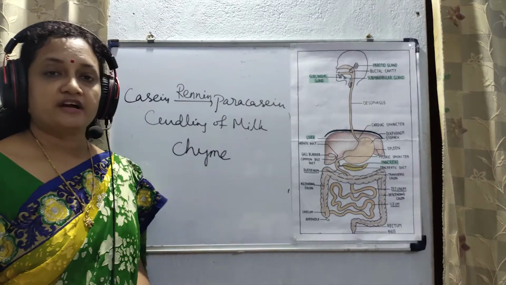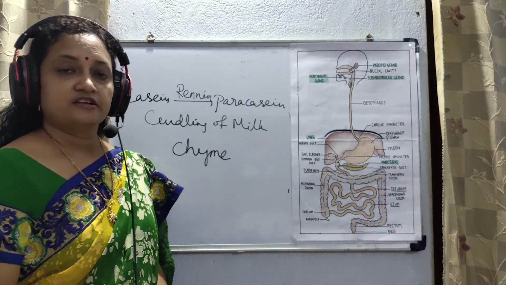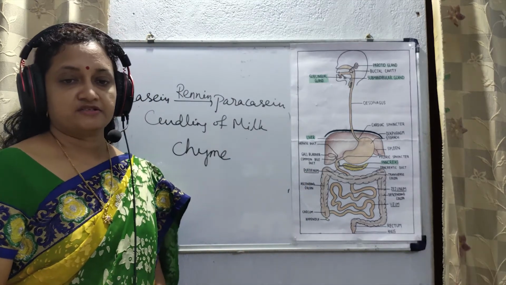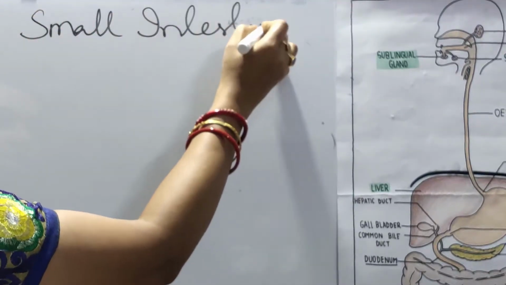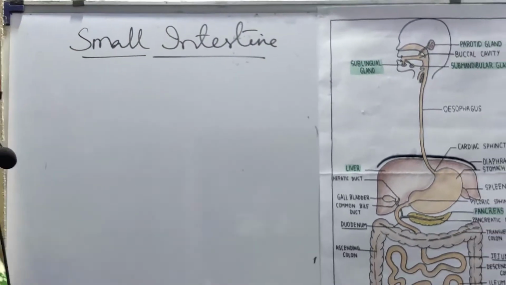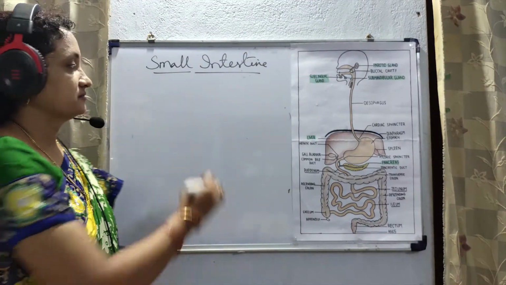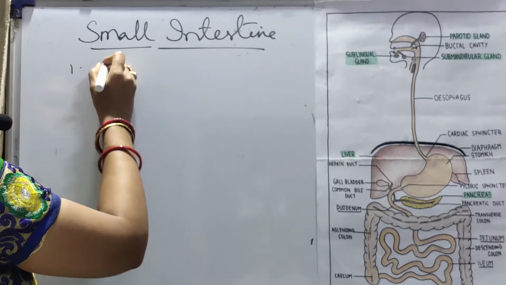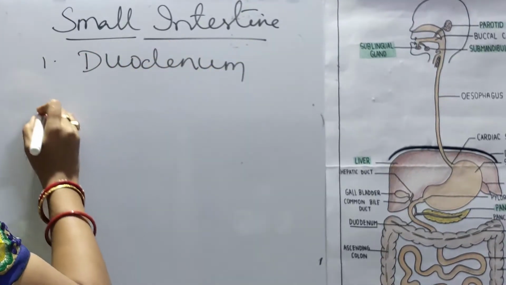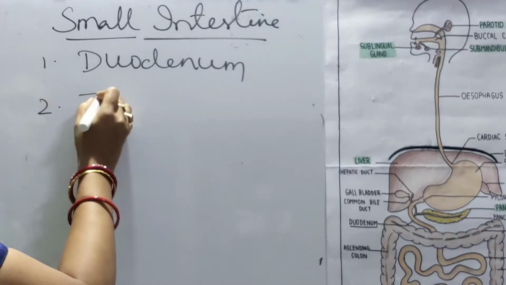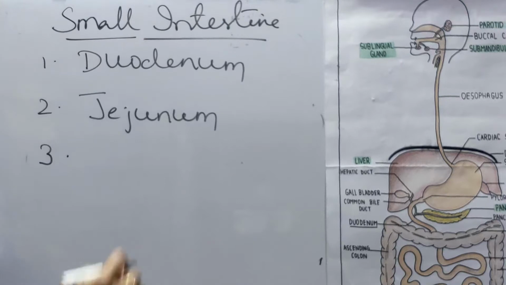So, what happens to chyme when it enters into the small intestine? Let us discuss the small intestine. Small intestine consists of 3 important parts. First part is duodenum, second part is jejunum, and third part is ileum.